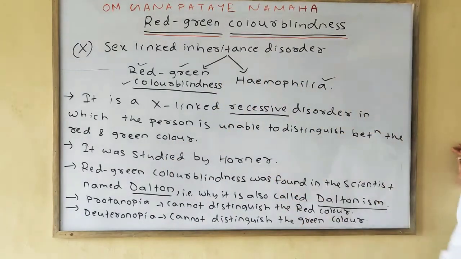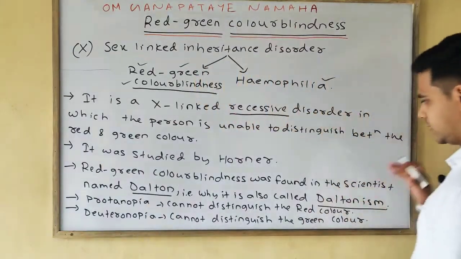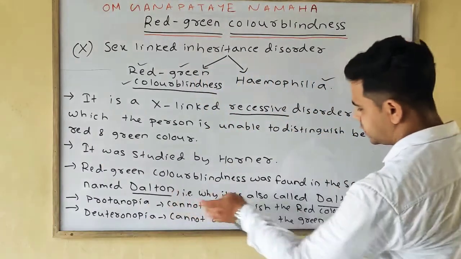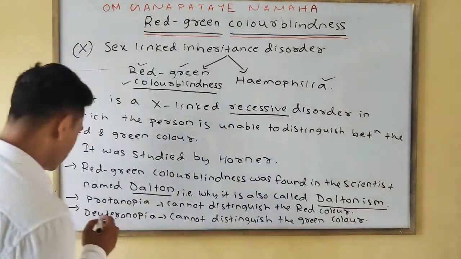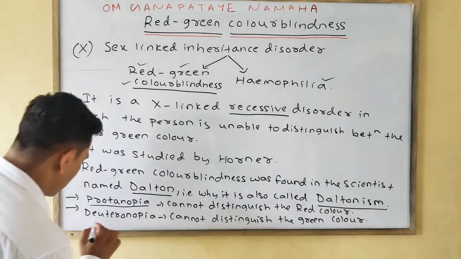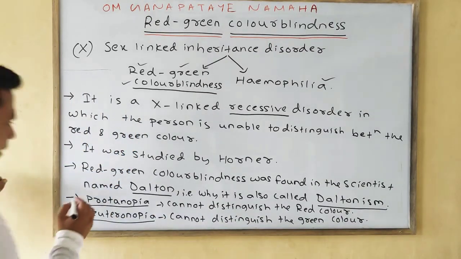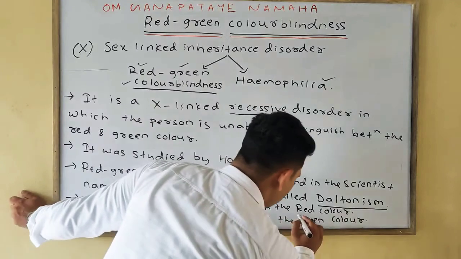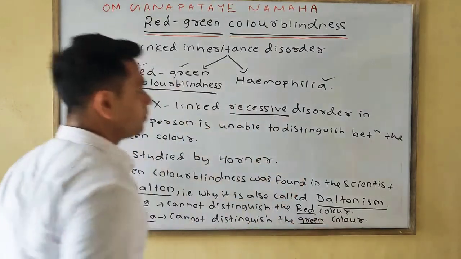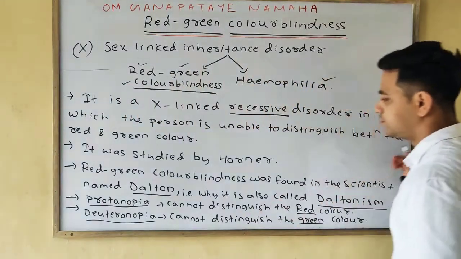First it was studied by Horner, and it was first found in the scientist named Dalton. That is why it is called Daltonism. There are two conditions mainly: protanopia, in which the person cannot distinguish the red color, and deuteranopia, in which the person cannot distinguish the green color. Please note down the points.